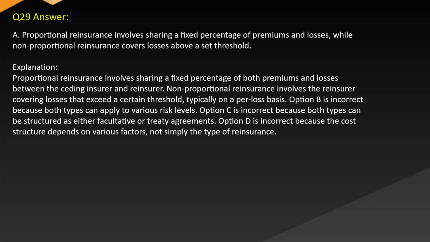Option B is incorrect because both types can apply to various risk levels. Option C is incorrect because both types can be structured as either facultative or treaty agreements. Option D is incorrect because the cost structure depends on various factors, not simply the type of reinsurance.